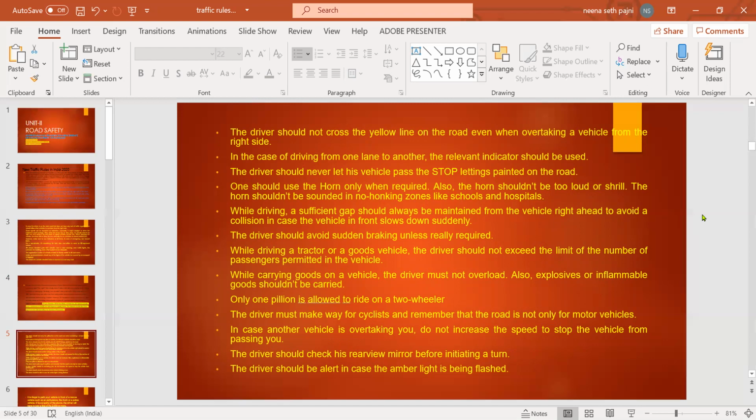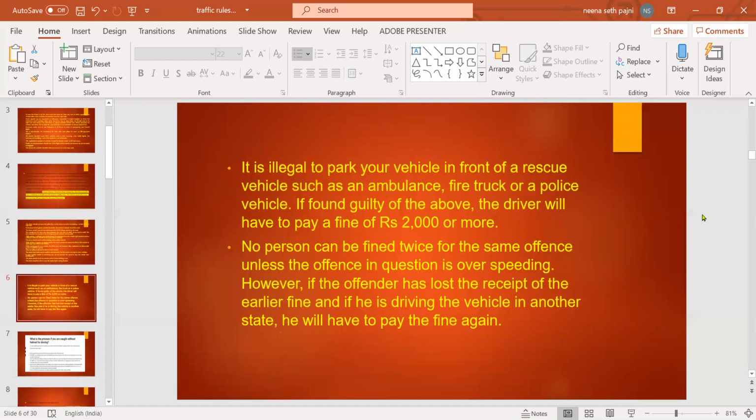The driver should be alert in case the amber light is being flashed. Next, it is illegal to park your vehicle in front of a rescue vehicle, such as an ambulance, fire truck, or a police vehicle. If found guilty of the above, the driver will have to pay a fine of rupees 2000 or more. No person can be fined twice for the same offense unless the offense in question is over speeding. However, if the offender has lost the receipt of the earlier fine and if he is driving the vehicle in another state, he will have to pay the fine again.